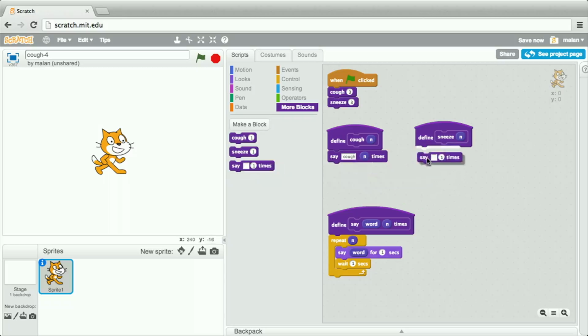And similarly, can we go back and re-implement sneeze so that it uses say with an argument of achoo n times. So what have we done? We've recognized the code that was common to both our cough and our sneeze functions, factored it out into a new third function, and then rewritten cough and sneeze in such a way that they call that third and new function.